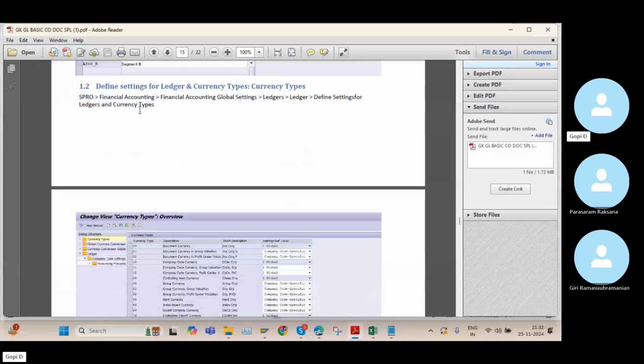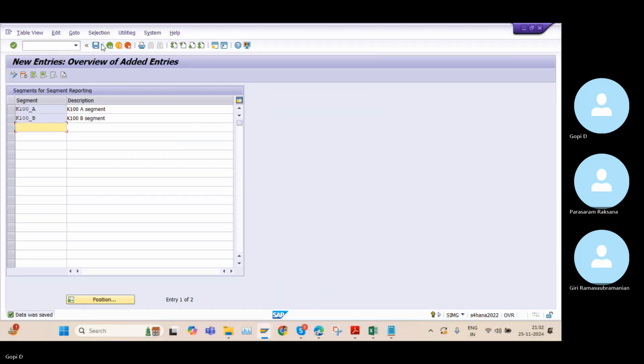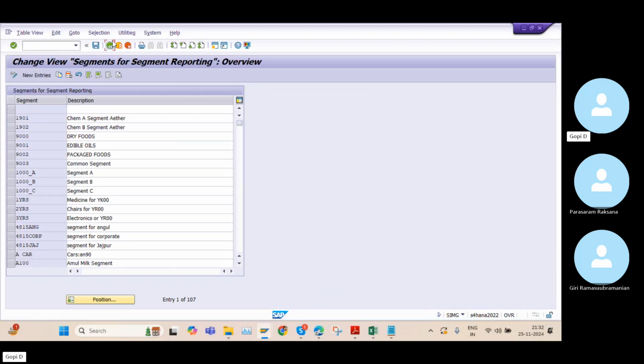So the next setting, this is the crucial setting. The main difference between ECC and SAP S/4HANA is this setting only. So I will show you what this setting is, regarding the ledgers.